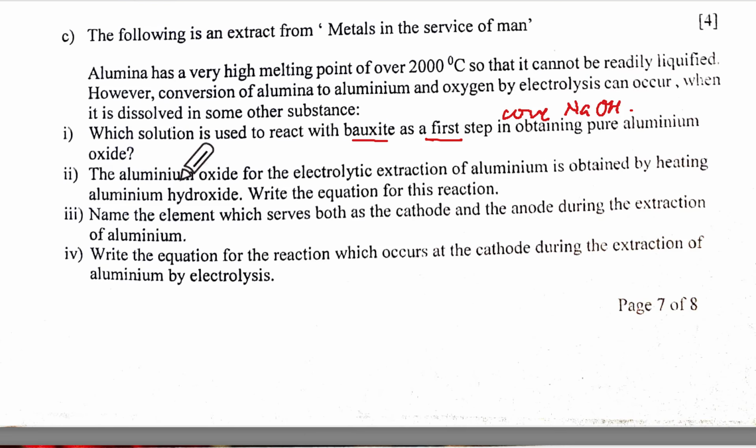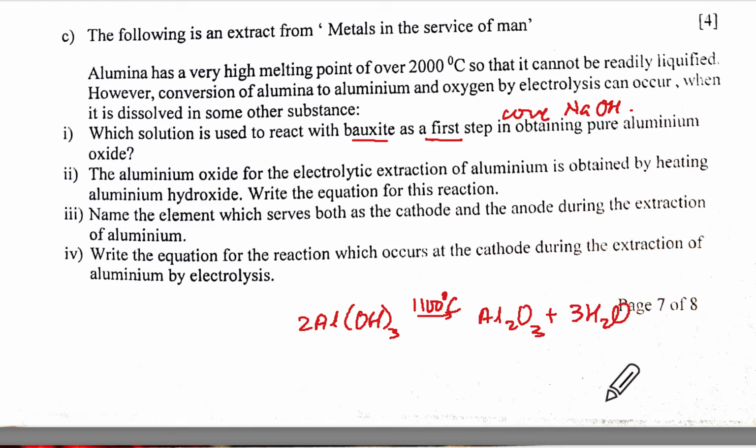Yes. The aluminium oxide for electrolytic extraction of aluminium is obtained by heating aluminium hydroxide. Write the equation, 2Al(OH)3, and the temperature has to be how much? 1100 degrees C. Then you'll get, remember, hydroxide gives you oxide, means Al2O3, and plus it will give you water, so 3H2O will come. Name the element which serves both as anode and cathode during the extraction. Which is the element? Carbon, no?